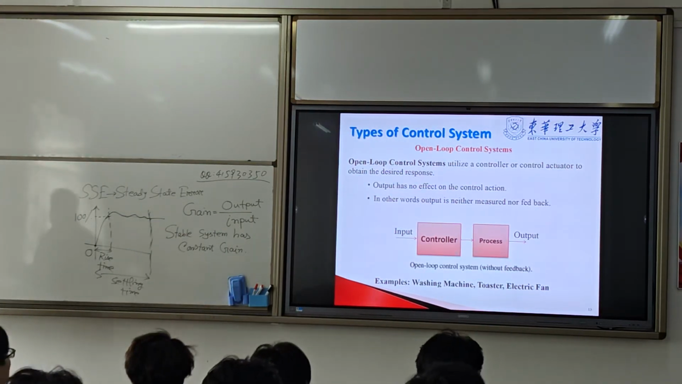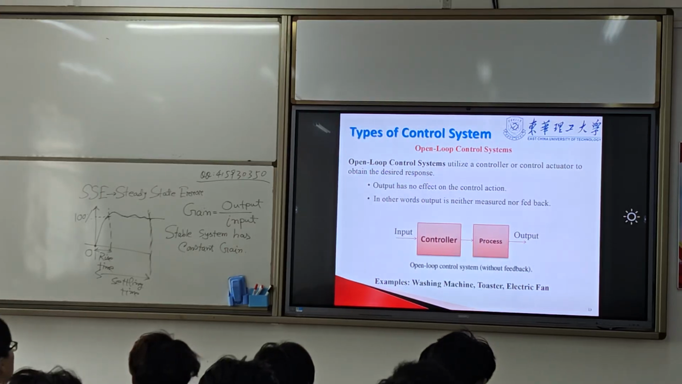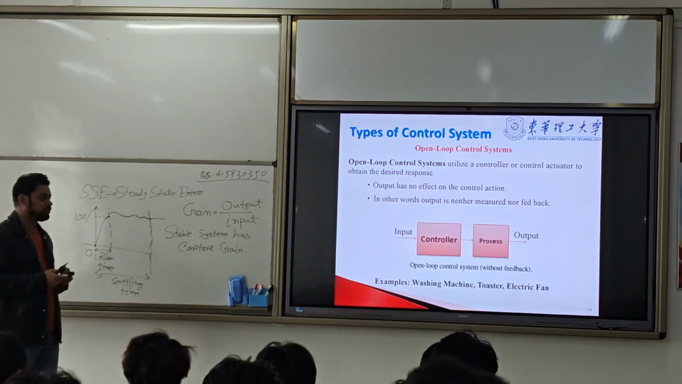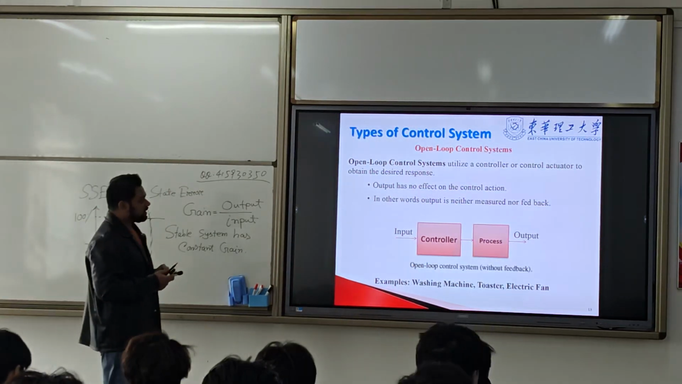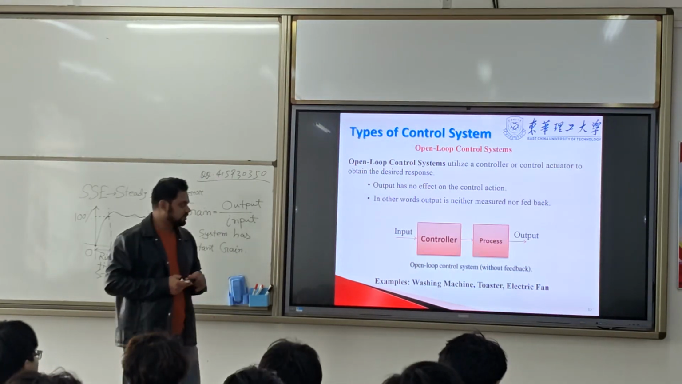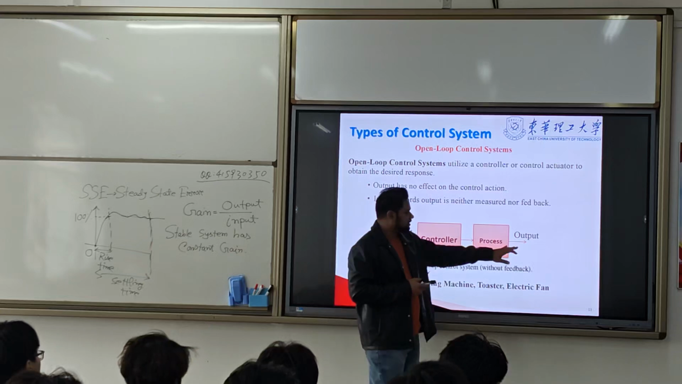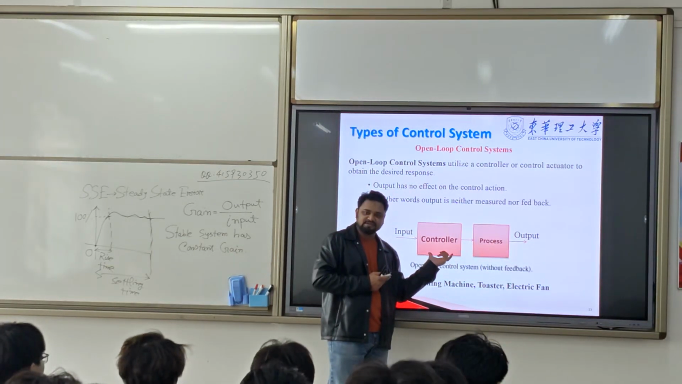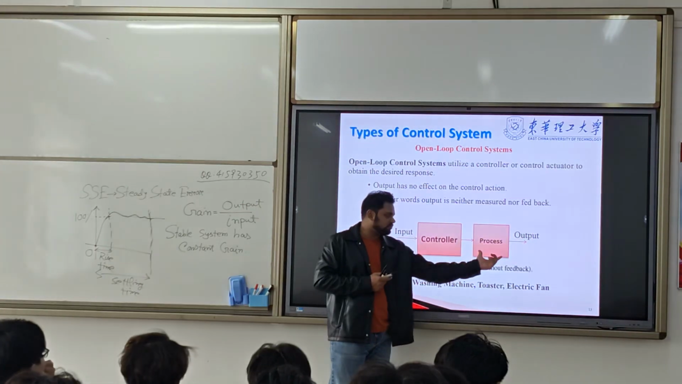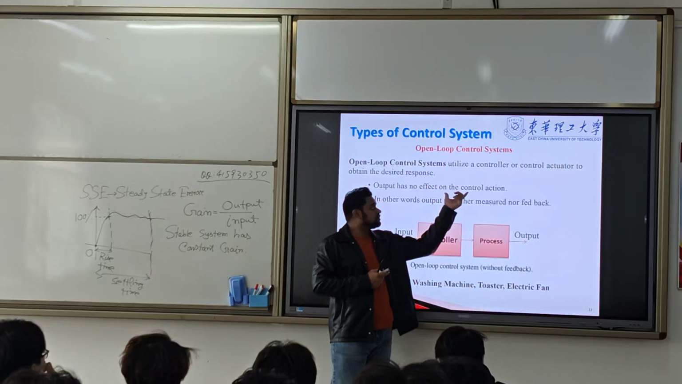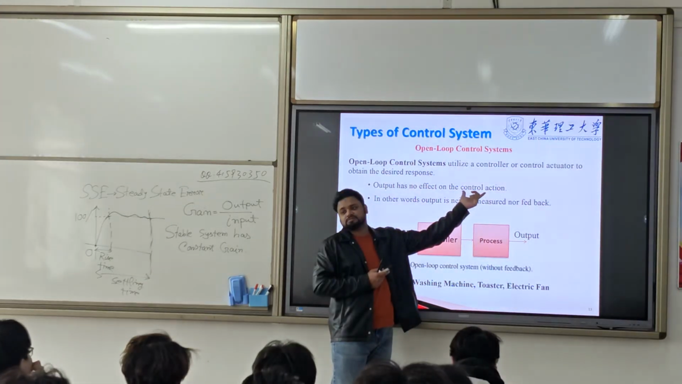So the open loop system mostly utilizes a controller and action to obtain the desired response, whatever desired response we want. So output does not have any effect on the control action. Whatever the controller decides, whatever the controller is designed for, we will get an output through the system. So it cannot be controlled.